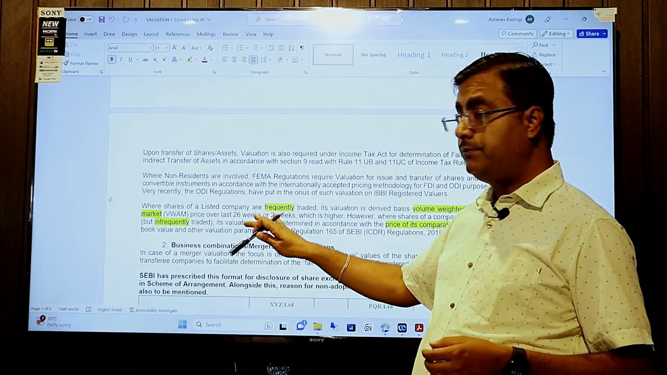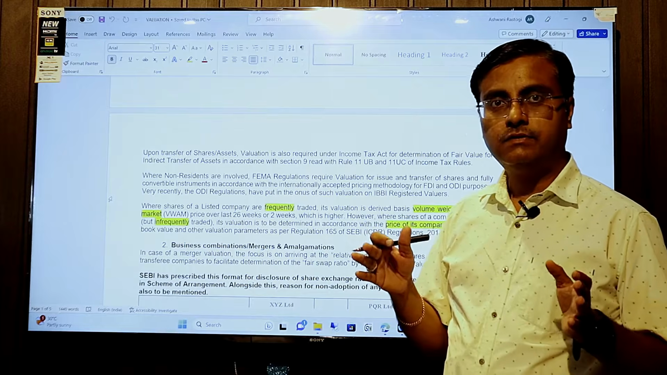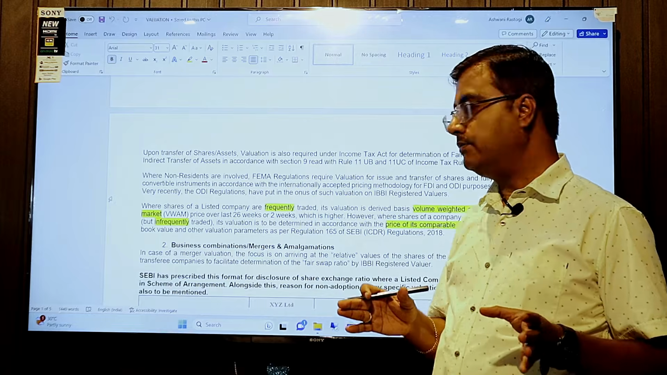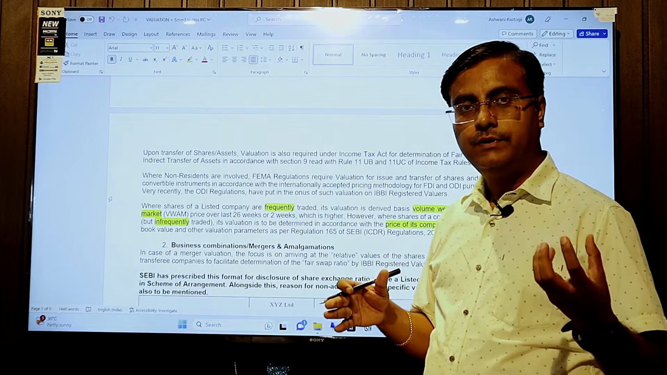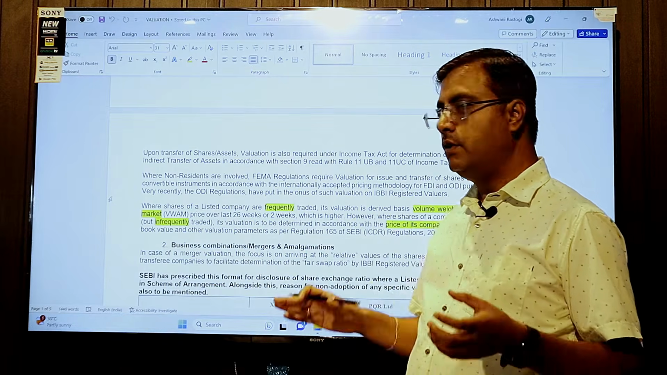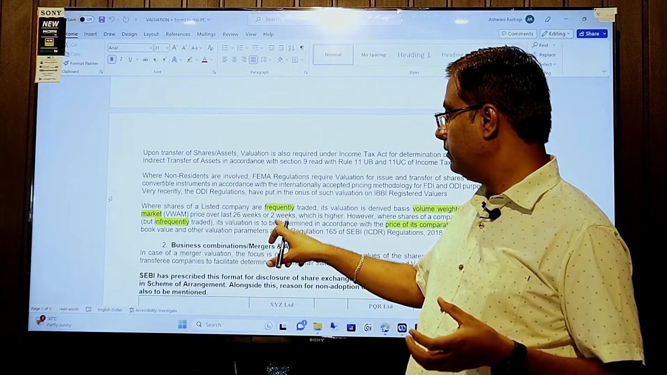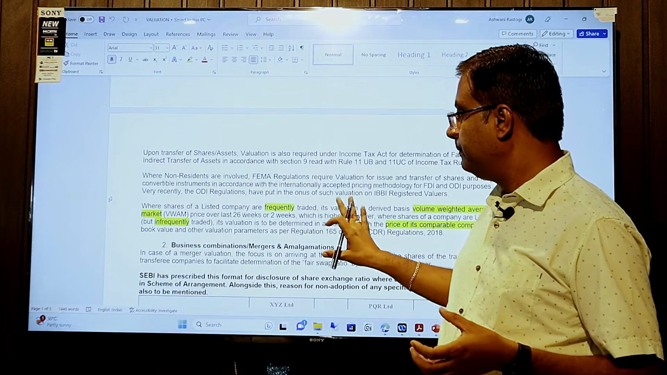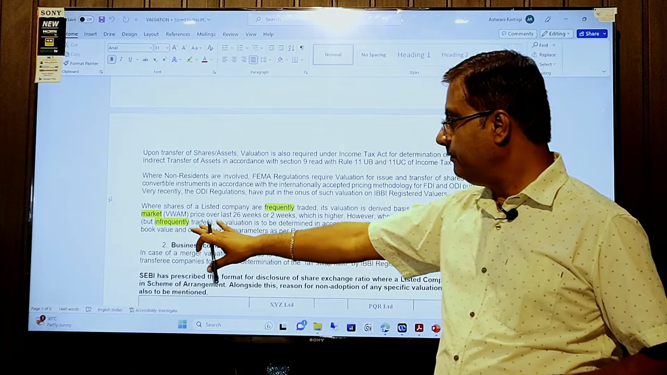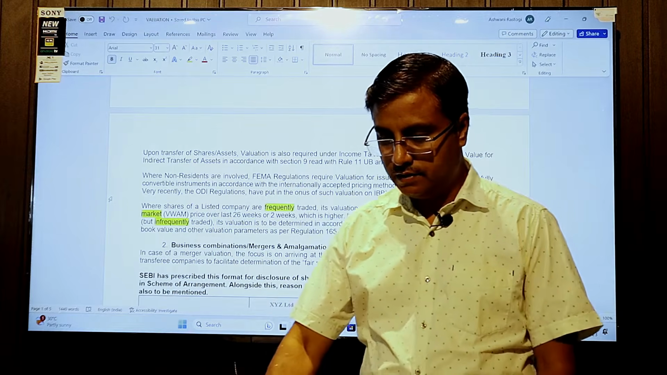If you are a listed company, then the SEBI LODR provisions are applicable. There is a concept of volume weighted average market price over the past 26 weeks or 2 weeks, whichever is higher, and we will take that price. If the share is infrequently traded, then the concept is different.